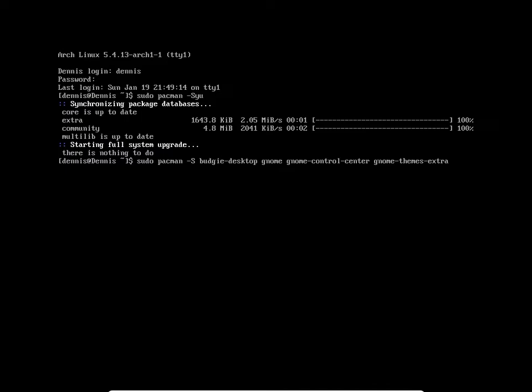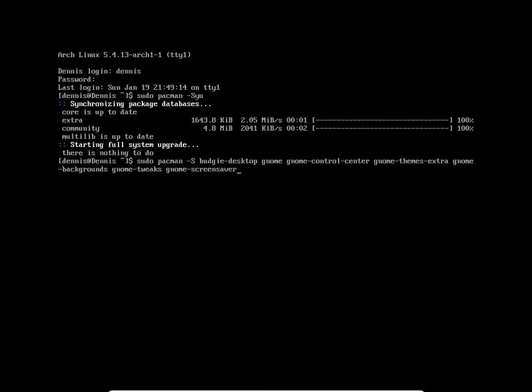We're going to get some gnome-backgrounds, gnome-tweaks, and gnome-screensaver.